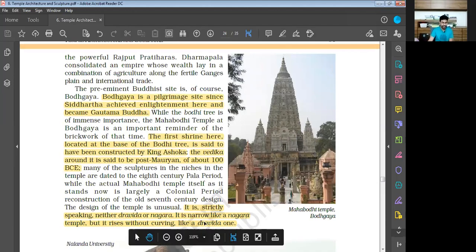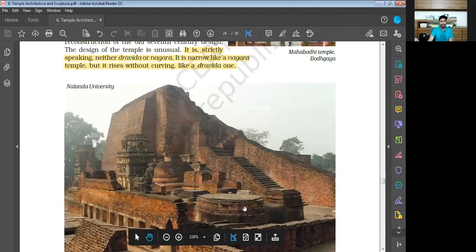Okay, the reason is given here for why it is not Nagara type. It is strictly speaking neither Dravida nor Nagara. It is narrow like a Nagara temple, but it rises without curving like a Dravida one. So this is the thing.